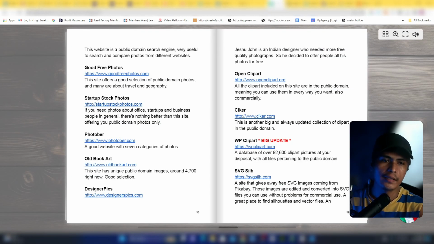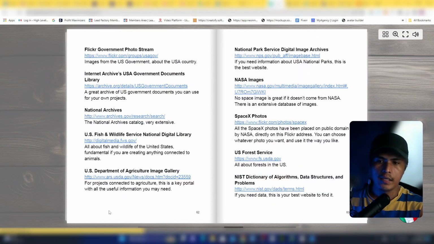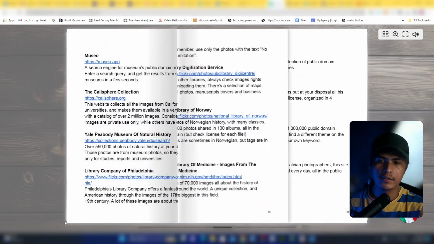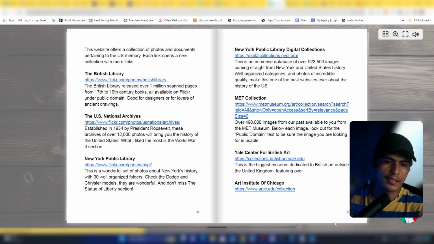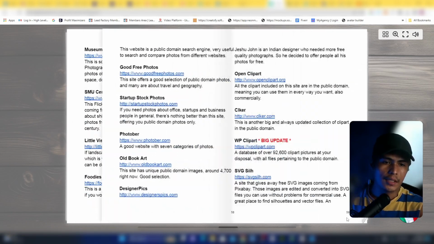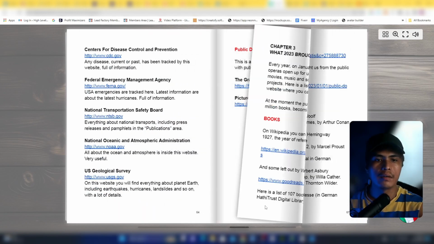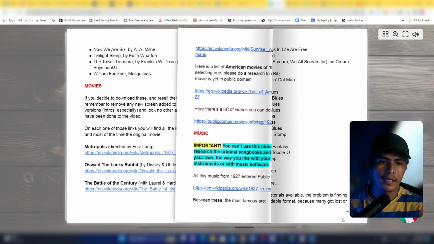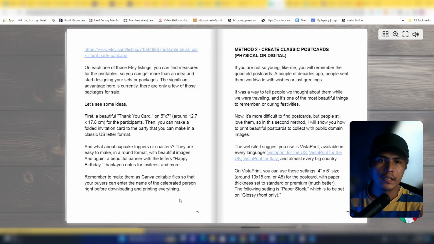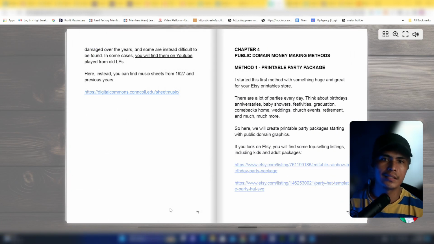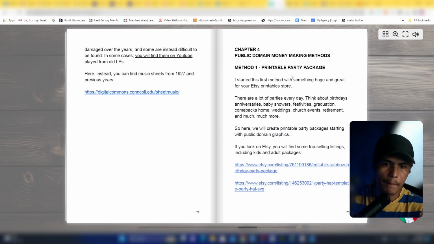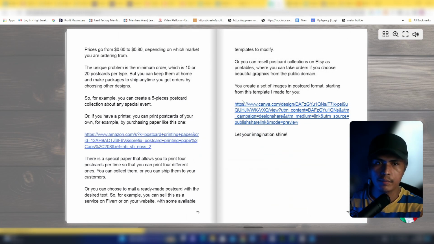Okay, so that's exactly what you can get inside of the Public Domain Empire. Again, this is a 100 pages source of an unlimited amount of media assets and content that you can monetize. And again, Alessandro is going to show you not just one, but 10 different ways of monetizing those content. For example, the number one method is this printable package, and he's going to provide you some templates. Let me show you an example of the template.